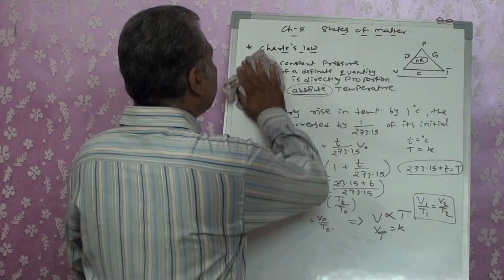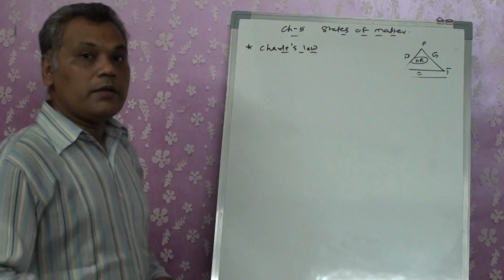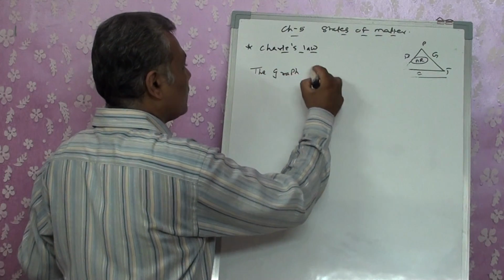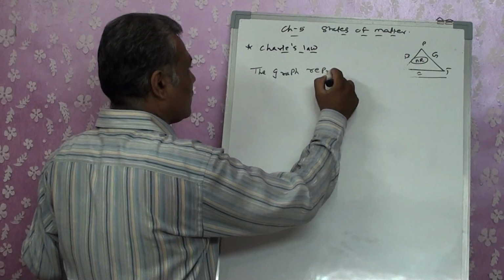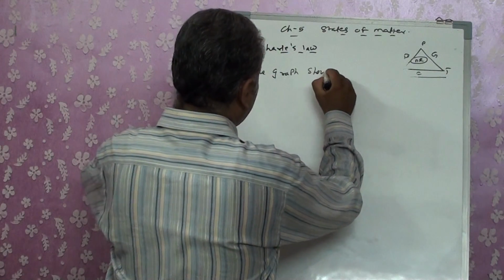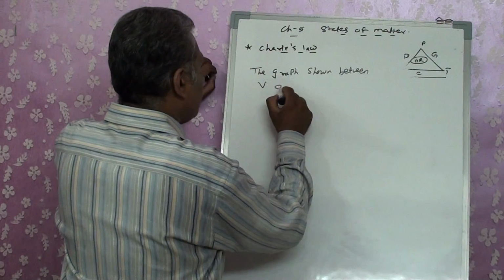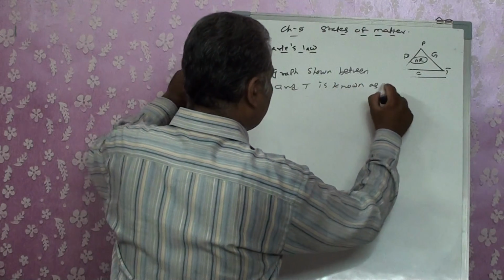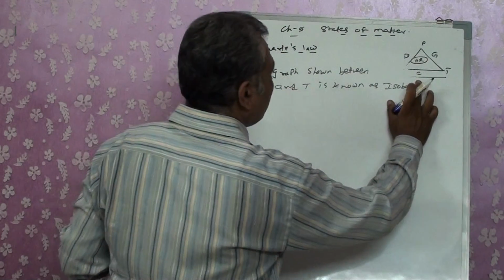Okay. Similarly to Boyle's law, we will also have a graph. The graph shown between V and T is known as the isobaric graph.